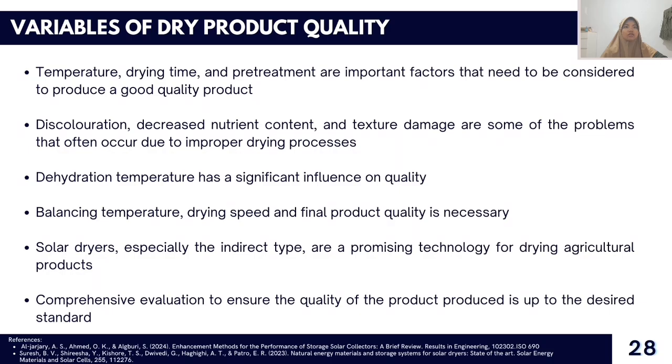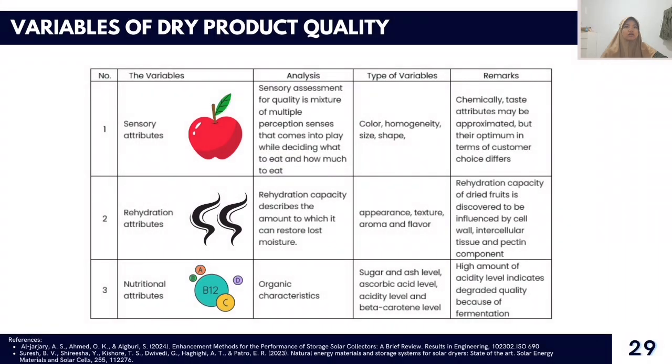To assess the quality of dried products, various factors are considered, including sensory evaluation, nutritional analysis, and rehydration capacity. By carefully controlling the drying process and selecting appropriate techniques, it is possible to produce high-quality dried agricultural products.